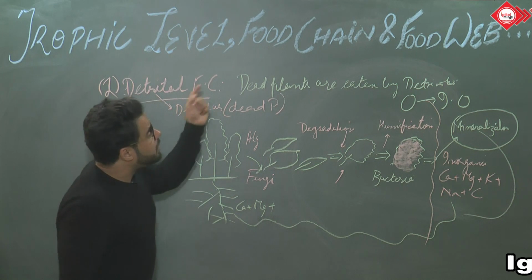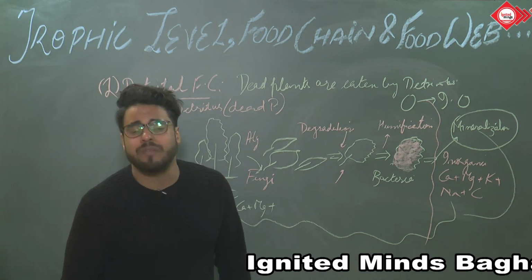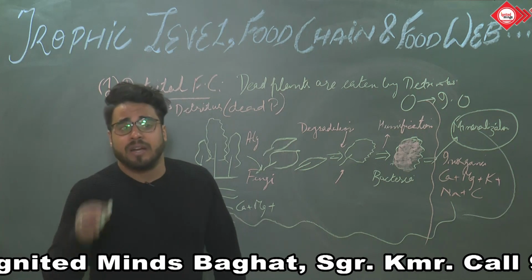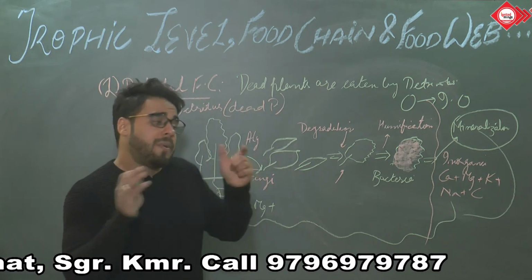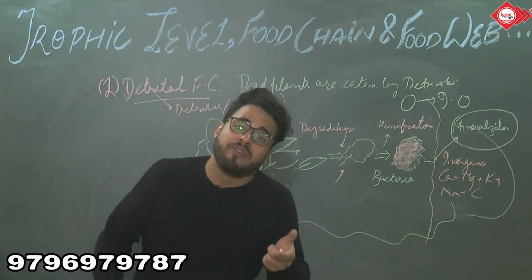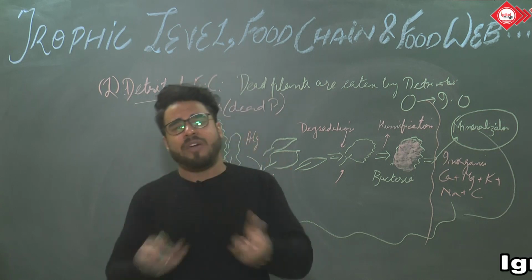And if you talk about the types of food chain, there are two types of food chain. One is called the detritus food chain, another is called the grazing food chain. The grazing food chain starts from living plants being eaten by herbivores, and this type of food chain is more commonly found in the marine ecosystem, where the pastures act as the grazing grounds for these small fishes, as they are very much in number.